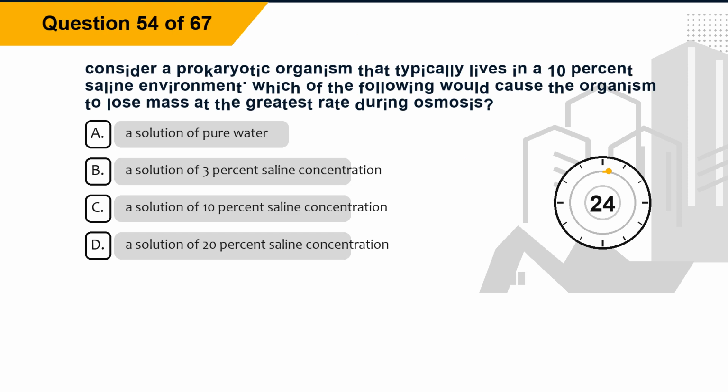Question 54. Consider a prokaryotic organism that typically lives in a 10% saline environment. Which of the following would cause the organism to lose mass at the greatest rate during osmosis? Option A, a solution of pure water. Option B, a solution of 3% saline concentration. Option C, a solution of 10% saline concentration. Option D, a solution of 20% saline concentration.